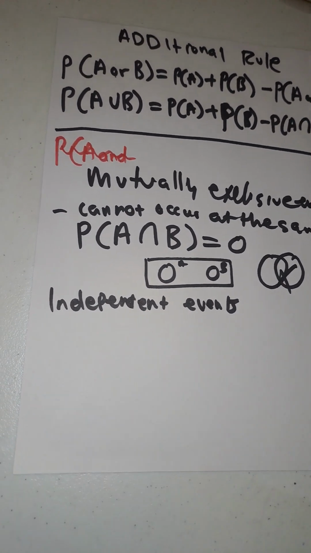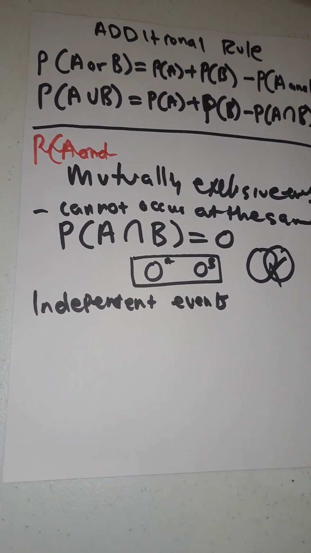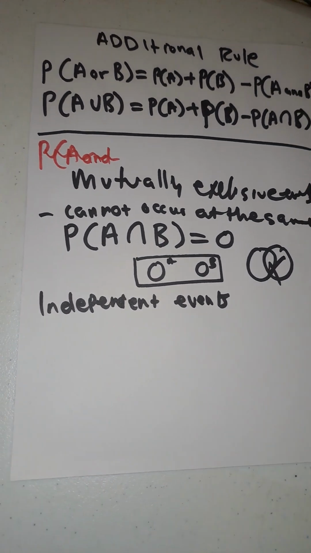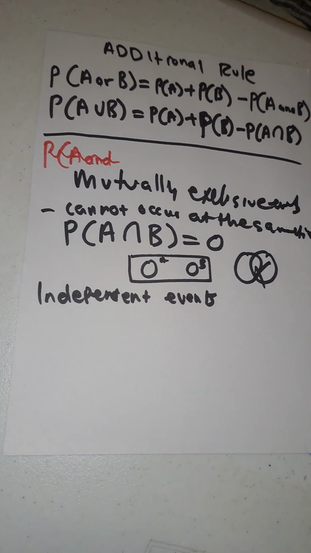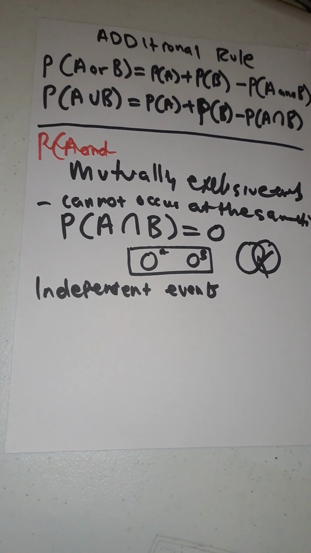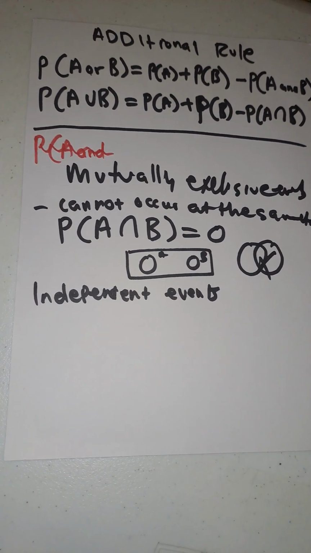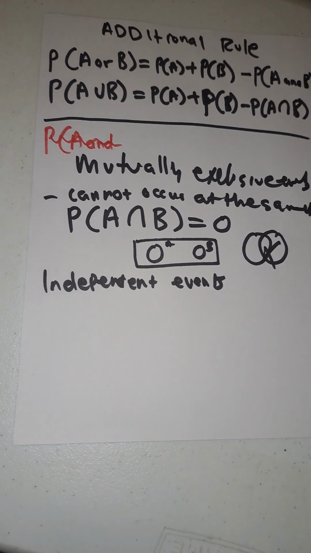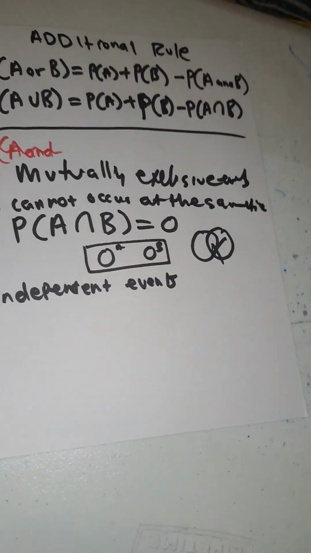If the outcome of one event changes the probability that another event occurs, the events are said to be dependent. But for now, you must not worry about dependent events. The main thing you have to know is the formula only. It is also called the product rule.